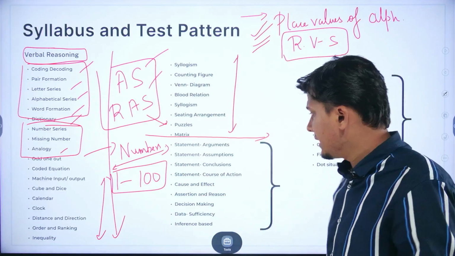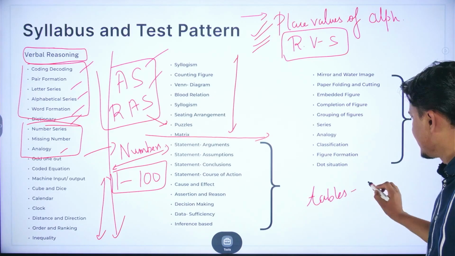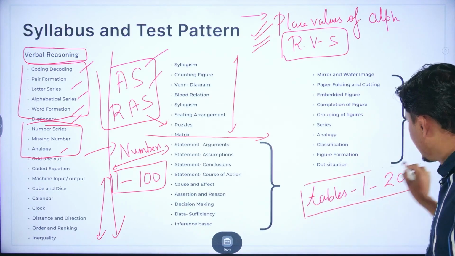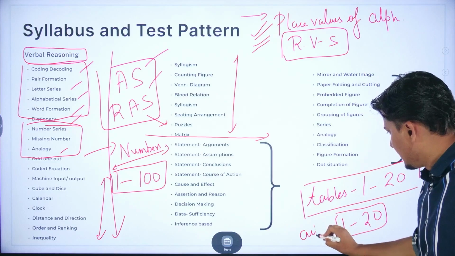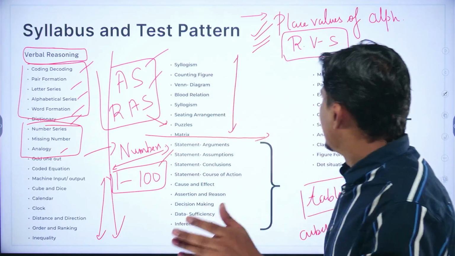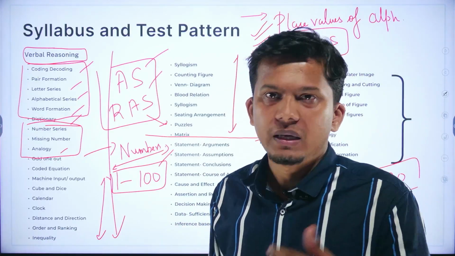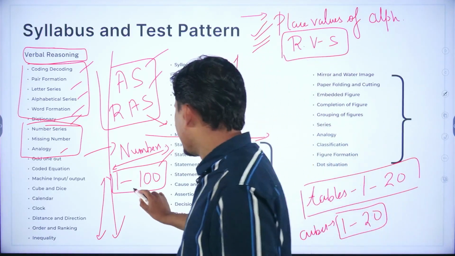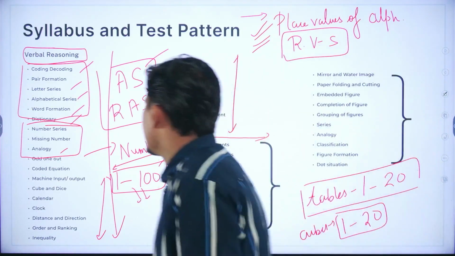Then we have a basic understanding of tables. How we can learn the table of 1 to 20. Then 1 to 20 cubes would be learned by you. Then you must have a better understanding of how to find the squares of 1 to 30. You can solve it thoroughly. 1 to 30 squares. Then multiplication of 2-digit number and cubes of 2-digit number, right?